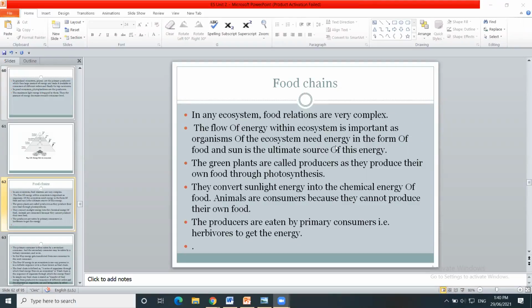If we begin with the producers, they are the plants. They use the sunlight as their source of energy. So the sun is the ultimate source of energy. From that they get the energy for the growth of plants, trees, herbs, shrubs, etc. Various types of plants depend upon the solar energy.